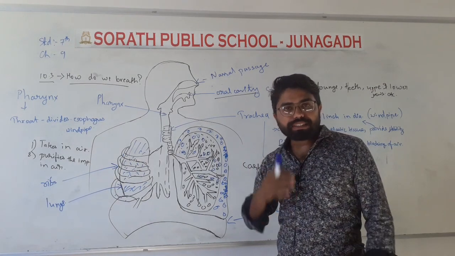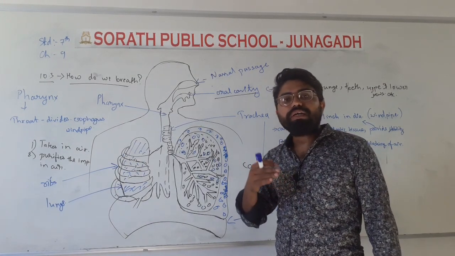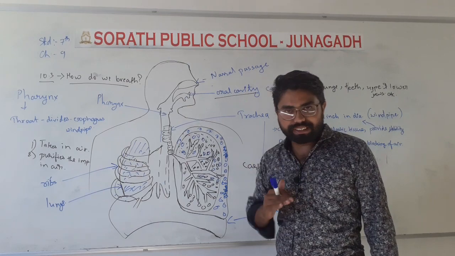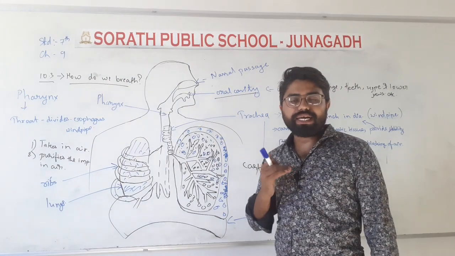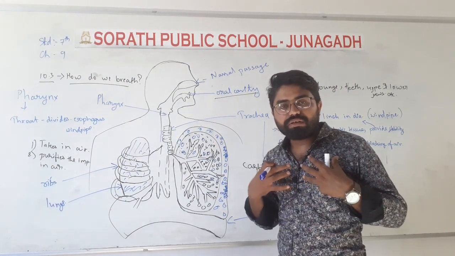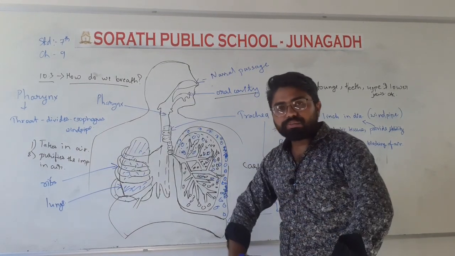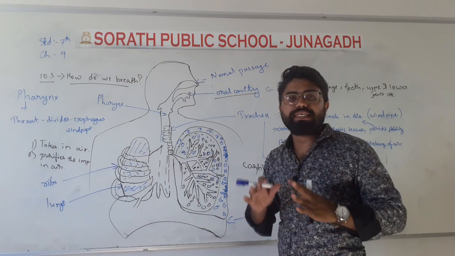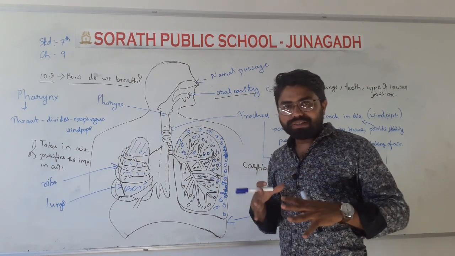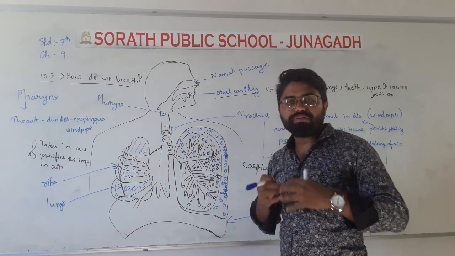Okay, that is the movement of our diaphragm when we are breathing. When we are taking the air inside, our chest expands, and the diaphragm goes down, and there is space in our lung system for the air we are taking in.